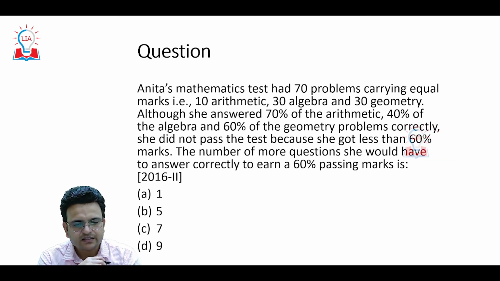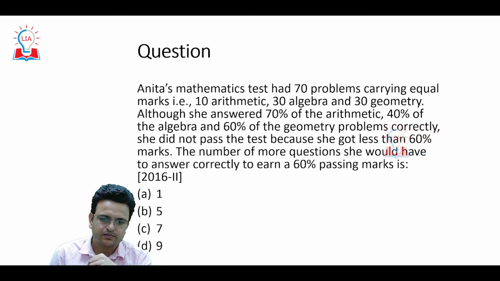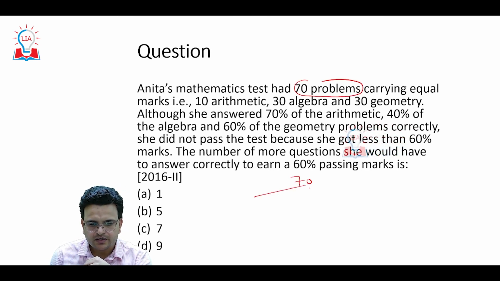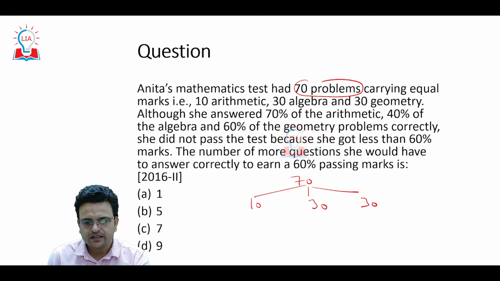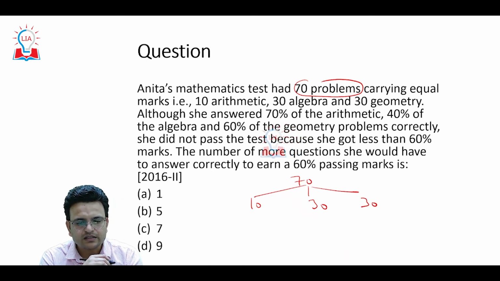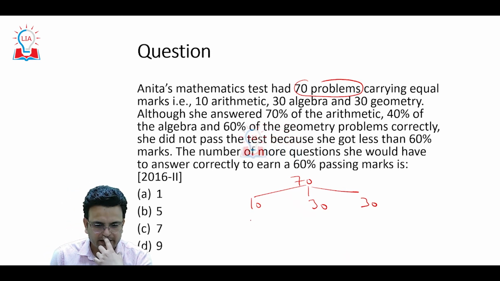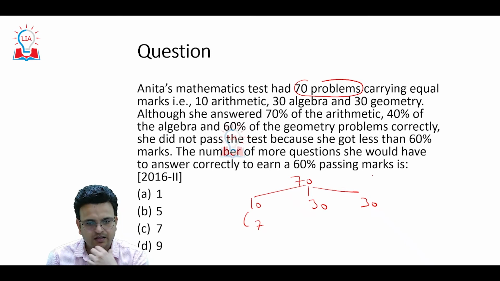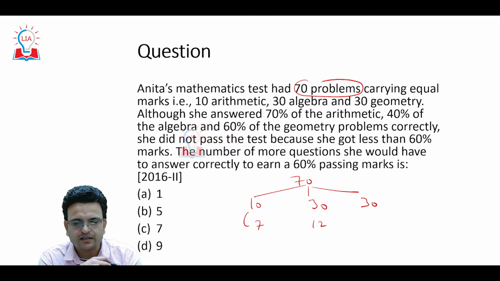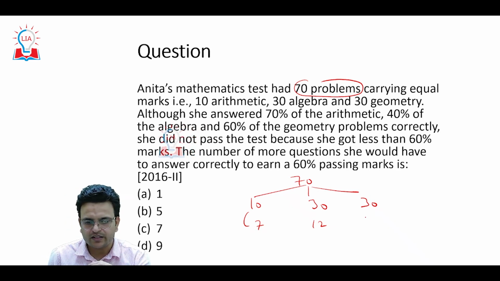Anita's mathematics test had 70 problems. Out of 70 problems, there are 10 arithmetic, 30 algebra, 30 geometry. She answered 70% of arithmetic, means 7, 40% of algebra, means 12, and 60% of geometry, means 18, correctly.